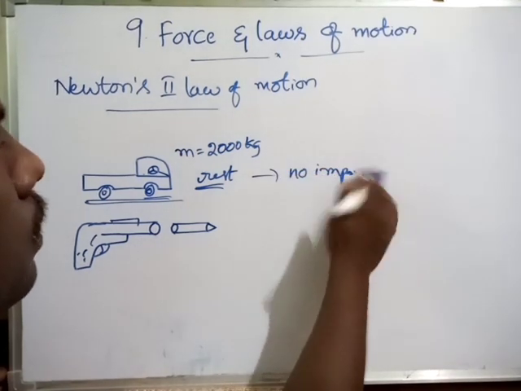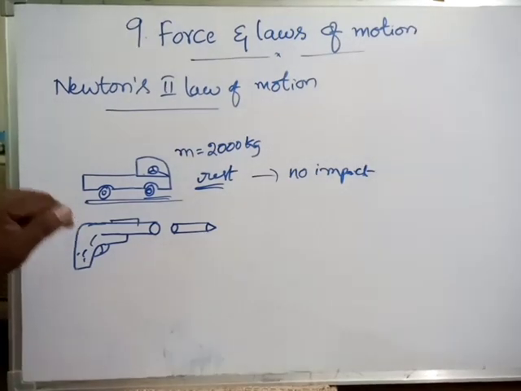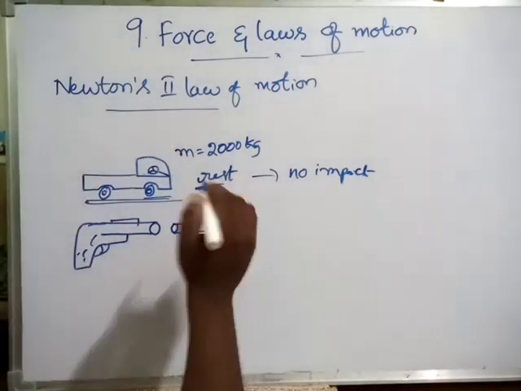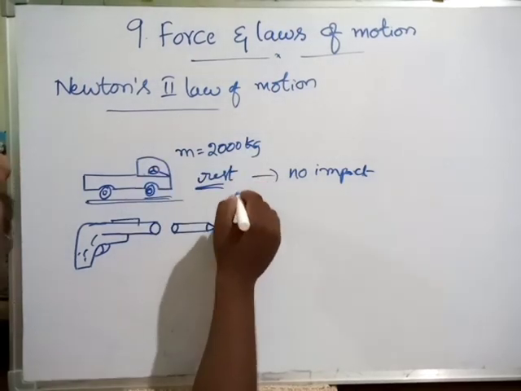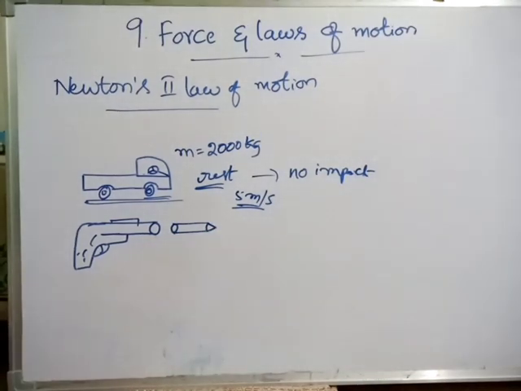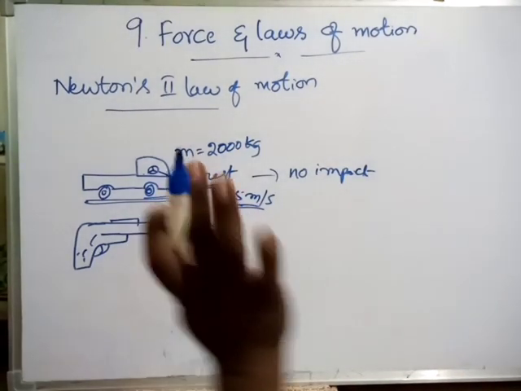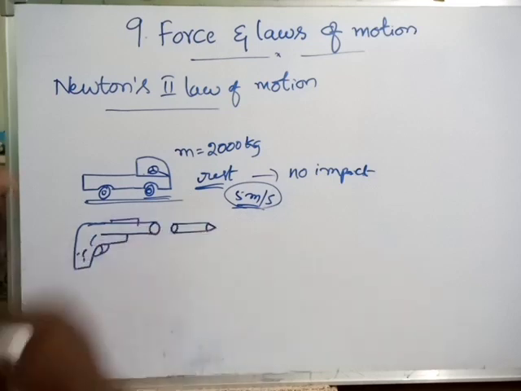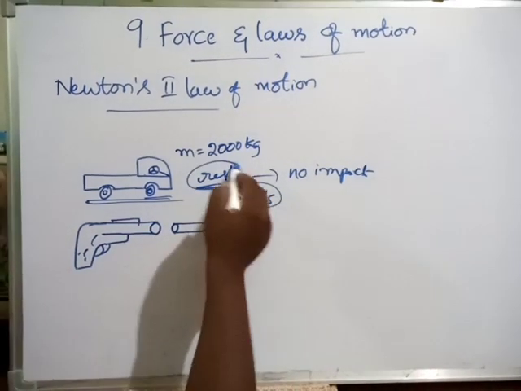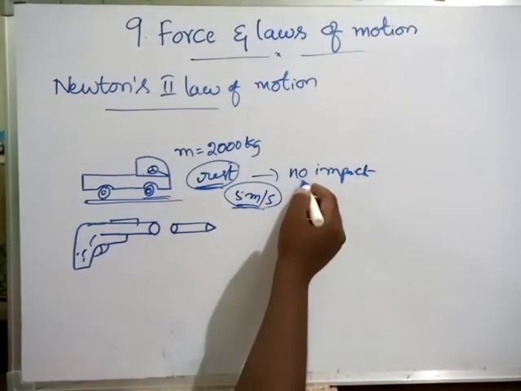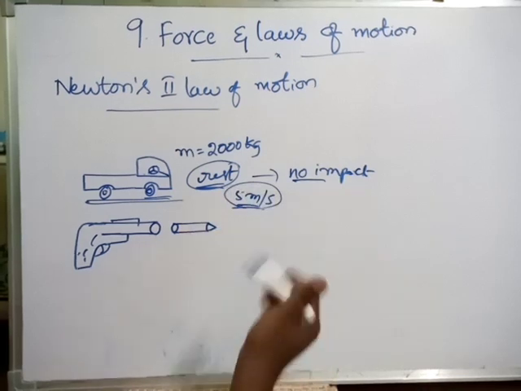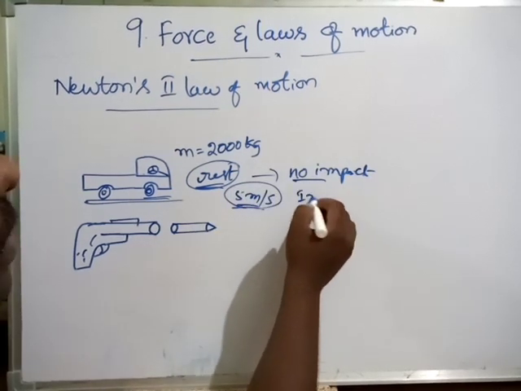No impact on anyone. But if the same object, the same truck, moves with a velocity of even 5 meter per second, definitely it kills a person, even with this speed. See, what is the difference? In the rest position, velocity 0, no impact. But if it attains some velocity, even 5 meter per second, definitely there is an impact.